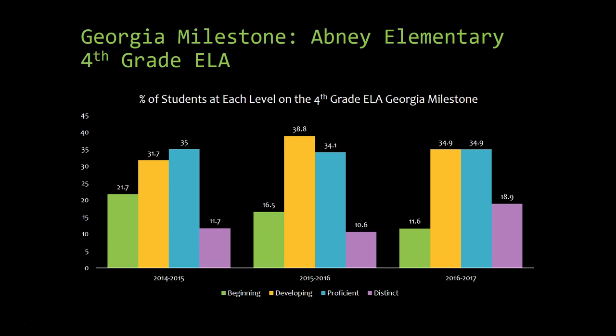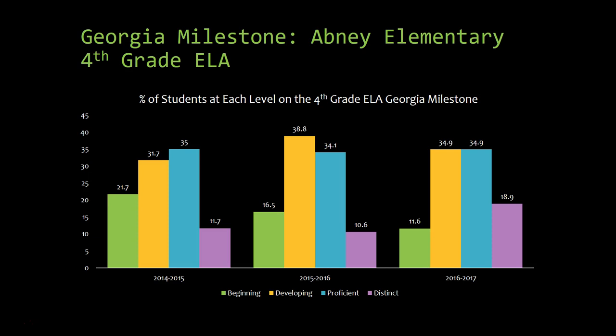This chart shows the breakdown of which achievement category fourth grade students are placing. As you can see, the green, which shows students achieving in the beginning category, goes down over the course of 3 years. This means we have reduced the number of students performing below level by almost half. The developing category increases some, which shows that beginning levels are decreasing and moving over to the developing category.